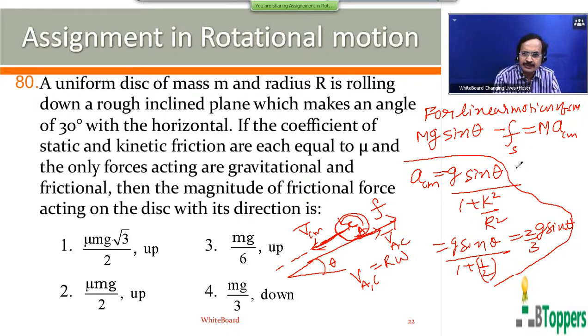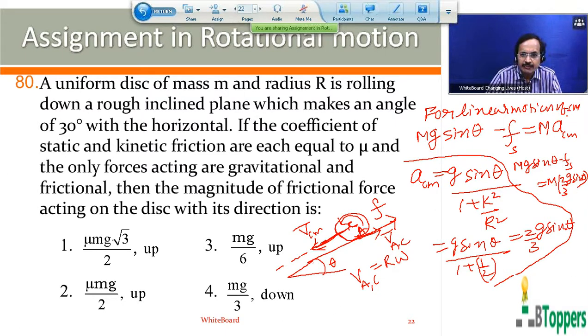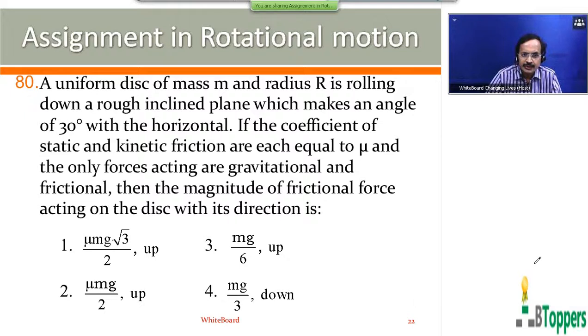You can substitute this value of a CM here on the right side. So the magnitude is mg sin theta minus fs equal to m into 2 by 3 g sin theta. Substitute the magnitude of linear acceleration of center of mass equal to 2 by 3 g sin theta on the right side of the equation. Copy down the working if you want to and complete the simplification part. So for question number 80, the third option will be the answer.